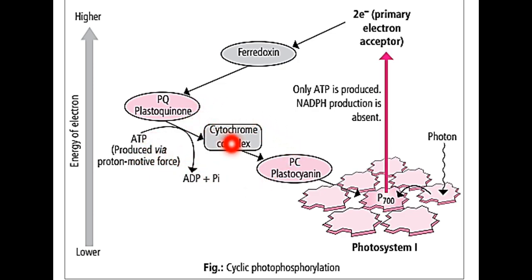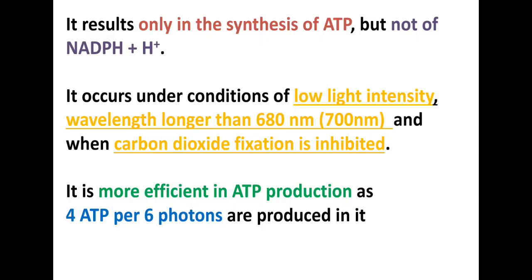In this way the electron moves back to the chlorophyll, exactly where it was released earlier. So the electrons move in a cyclic way, and the phosphorylation occurs when this cyclic flow of electrons happens in the presence of light. Such photophosphorylation we call cyclic photophosphorylation. So these two are very important phenomena.